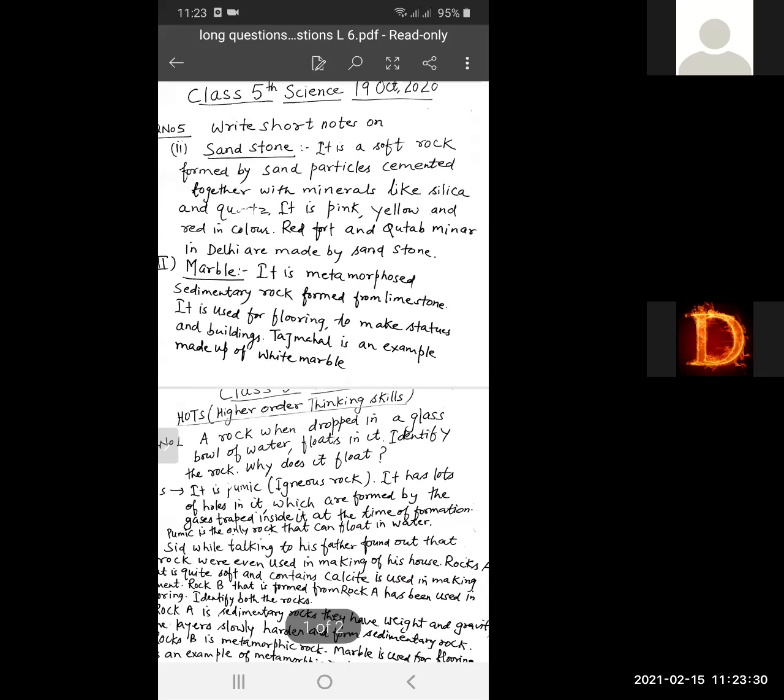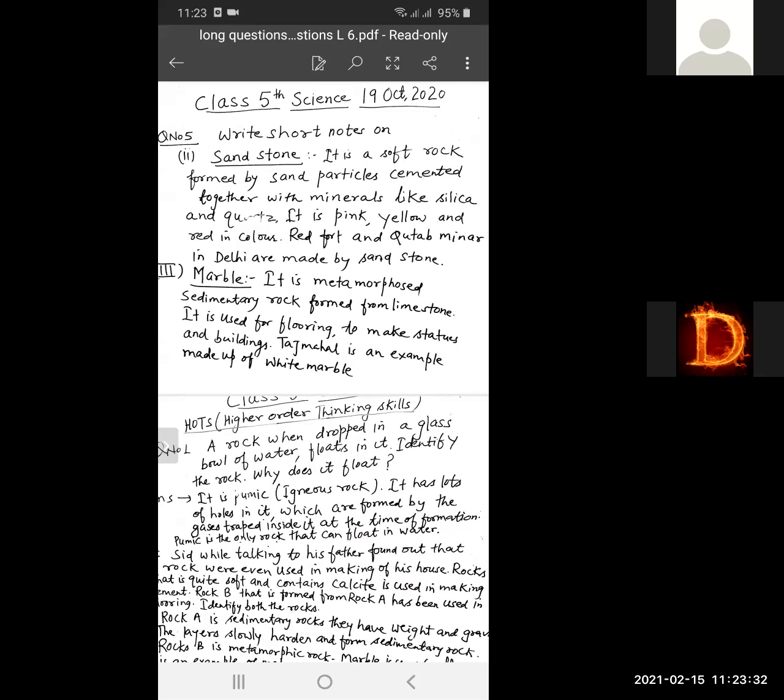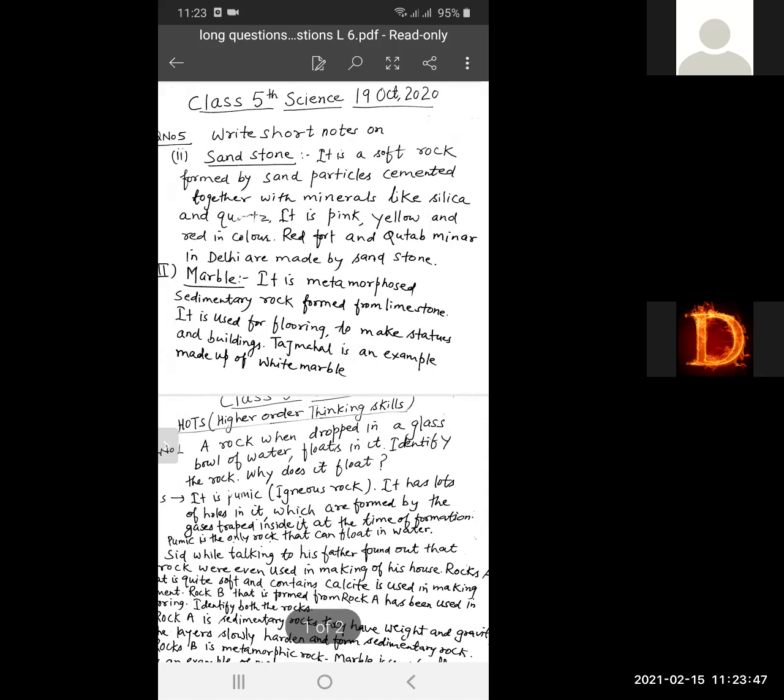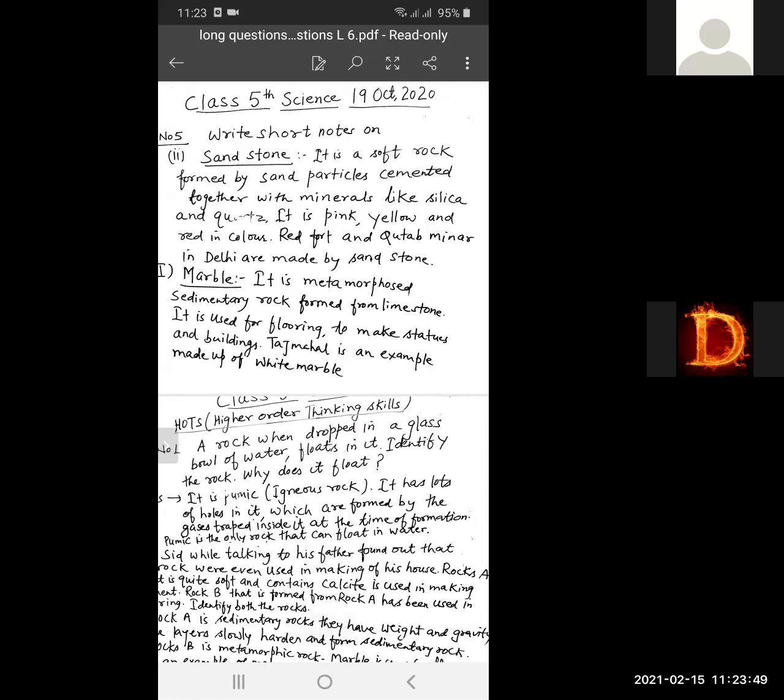It is pink, yellow, and red in color. Red Fort and Qutub Minar in Delhi are made of sandstone.